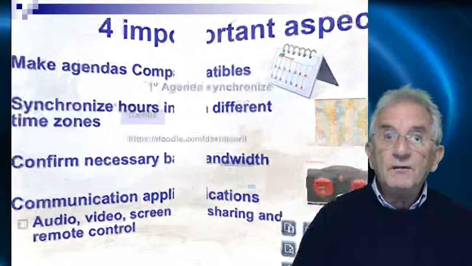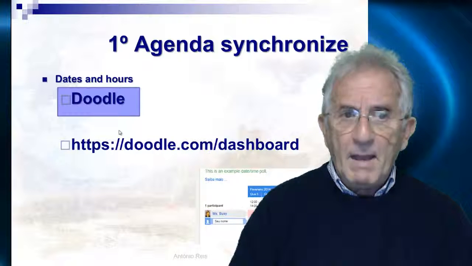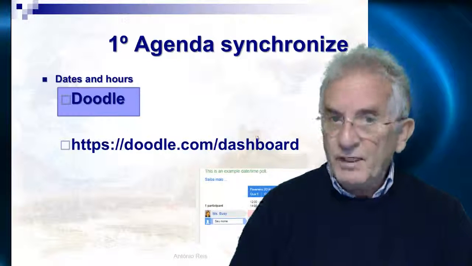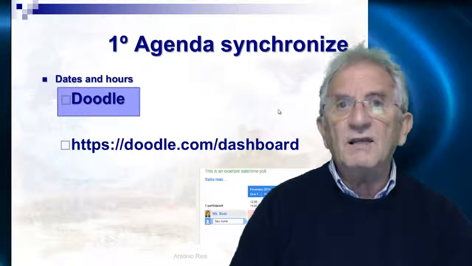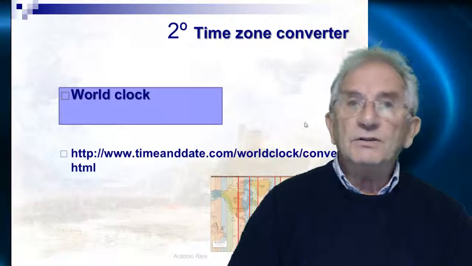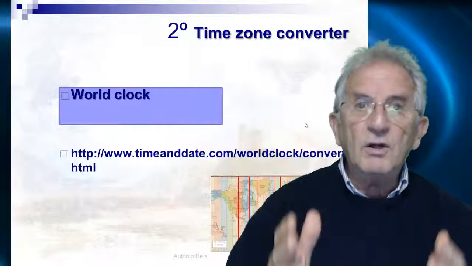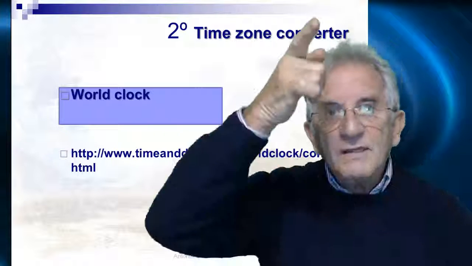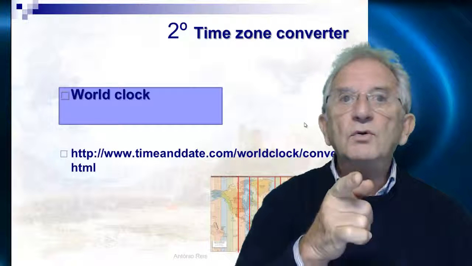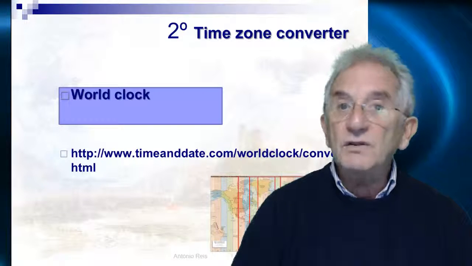Let's have a look at it. First, to synchronize the agenda, you have a very interesting application, Doodle. You can use it. It's very easy, it's free, and it's very useful for synchronizing agendas. Next, a time zone converter. Maybe you are in America, maybe you are in Asia, maybe you are in Europe, but you have to synchronize the time of your meeting. So you need to synchronize according to an application. This is a very easy application to use and very useful.